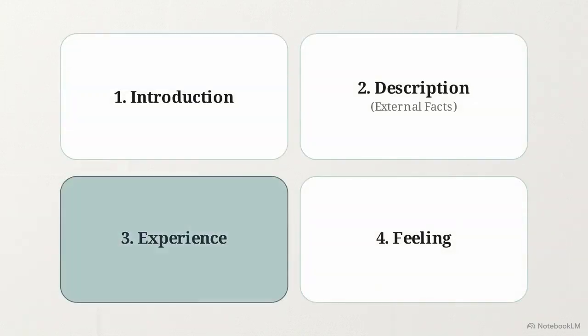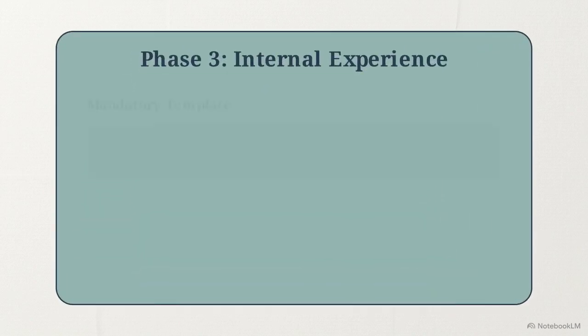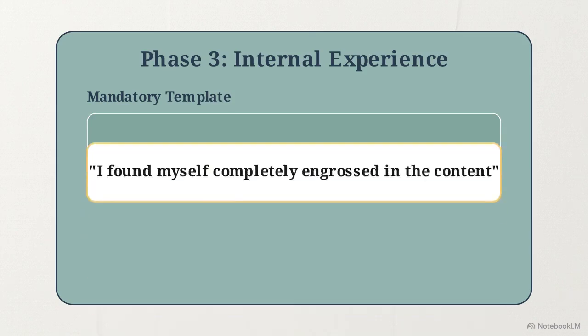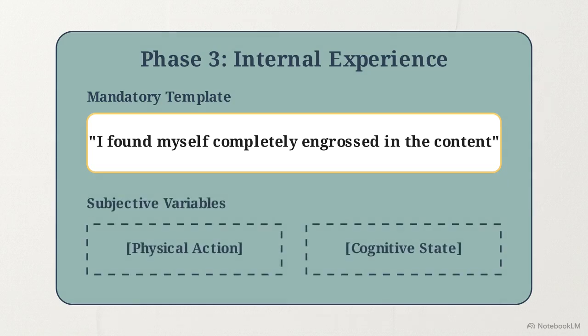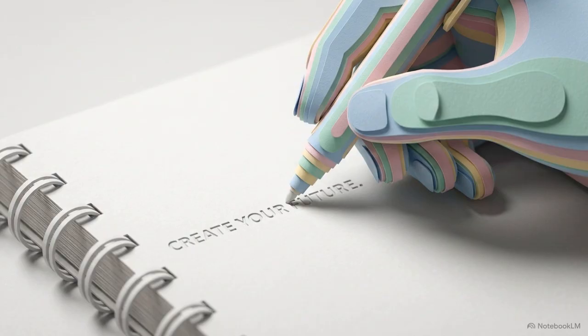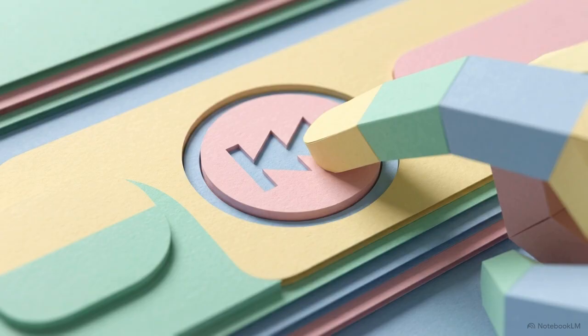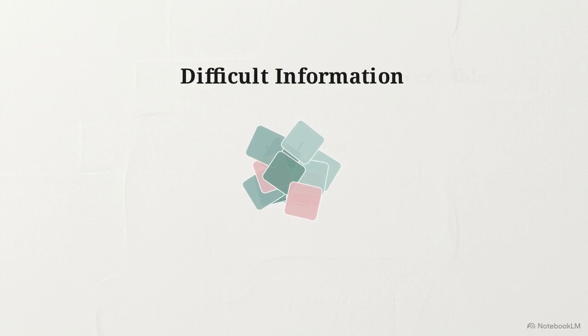In the third phase, the powder blue quadrant shifts the analysis away from external facts and entirely onto the internal, behavioral reaction of the viewer. The module begins with a mandatory template phrase, stating the viewer was completely engrossed in the content, which explicitly signals the transition into subjective experience. The speaker must then fill an action slot using past tense verbs to describe their physical engagement with the media, such as jotting down notes or replaying the best parts. This quadrant functions to articulate how the content made difficult information accessible.